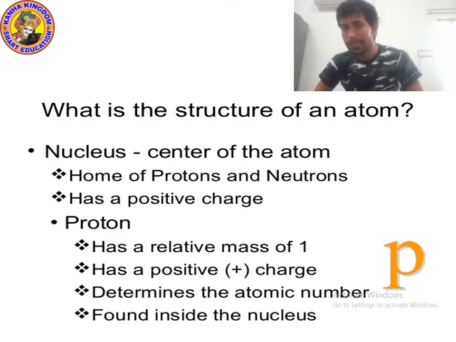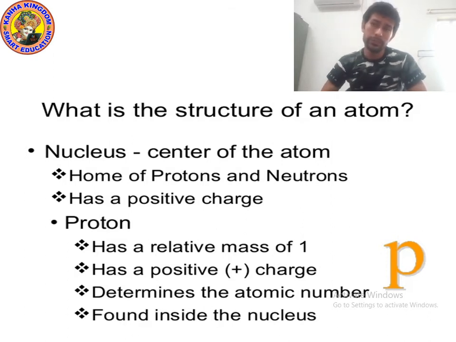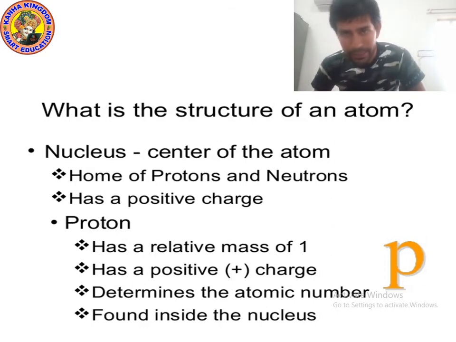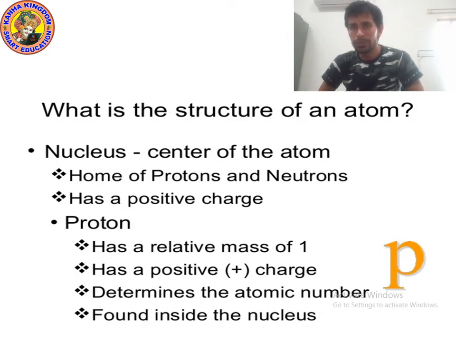Okay, so remember kids, nucleus is the center of atom. Nucleus is the home of proton and neutron. Nucleus has positive charge. And proton has relative mass of 1. What is the mass of proton? Only 1. And which charge is present on proton? Proton has positive charge. It means proton is positive charge particle.